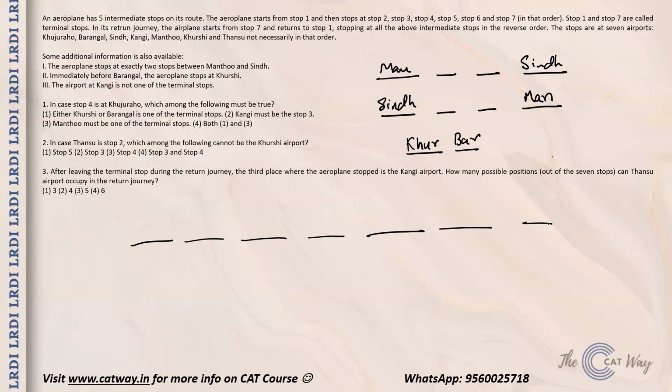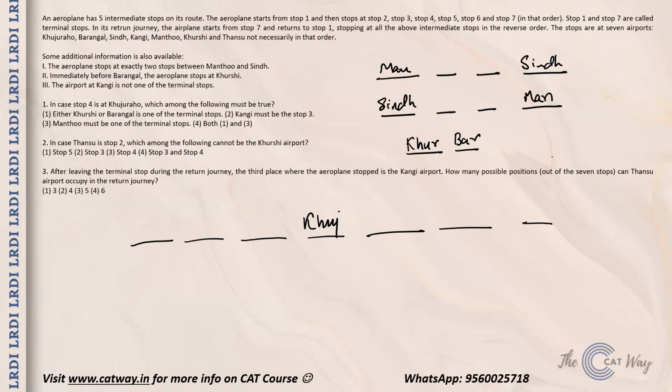Now first is that if in case stop 4 is Khajuraho. So stop 4: 1, 2, 3, 4. This is the order in which we are moving, and this one is Khajuraho. This has been given. Then which among the following must be true? If Khajuraho is coming over here, then what are the possibilities that you have for Mantho and Sindh, guys?